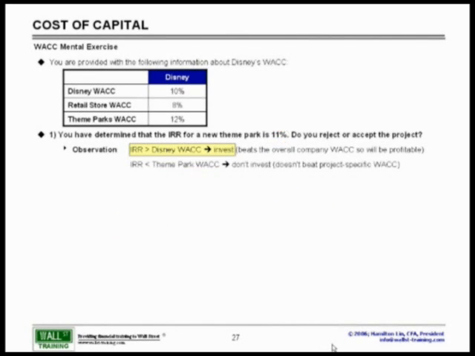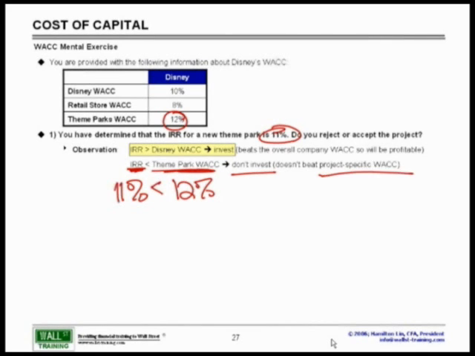However, if the IRR is less than the theme park's WACC. In other words, that IRR of this new theme park is 11%, but my actual theme park WACC on a project-specific basis is 12%. Then one can say, don't invest because on this project-specific WACC, I have not made my required return. And if I've not made my required return, this 11%, less than 12%, I should not invest in this investment.